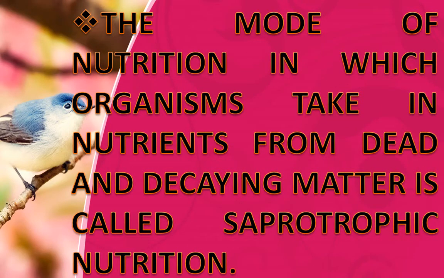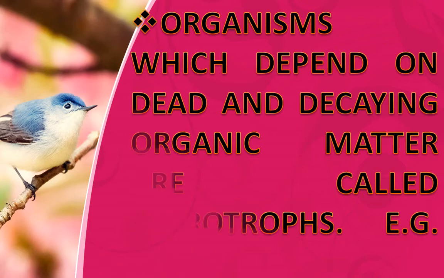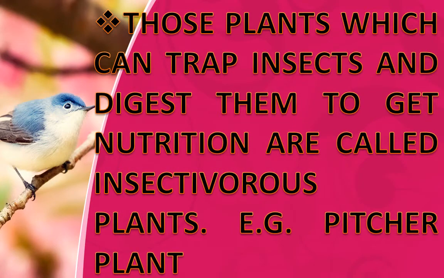The mode of nutrition in which organisms take in nutrients from dead and decaying matter is called saprotrophic nutrition. Organisms which depend on dead and decaying organic matter are called saprotrophs. Example, fungi. Those plants which can trap insects and digest them to get nutrition are called insectivorous plants. Example, pitcher plant.